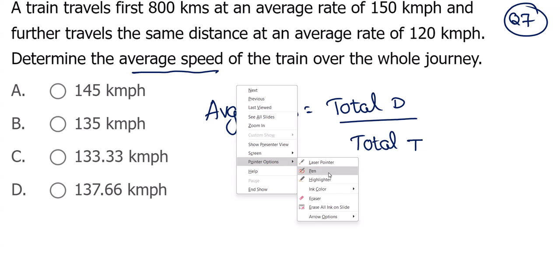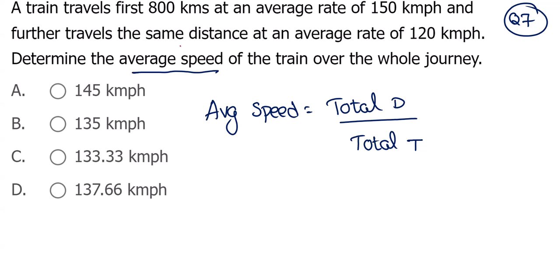So the train first travels 800 kilometers and further travels the same distance. So the total distance traveled is 800 plus 800. What about timing? First one's timing plus second one's timing.